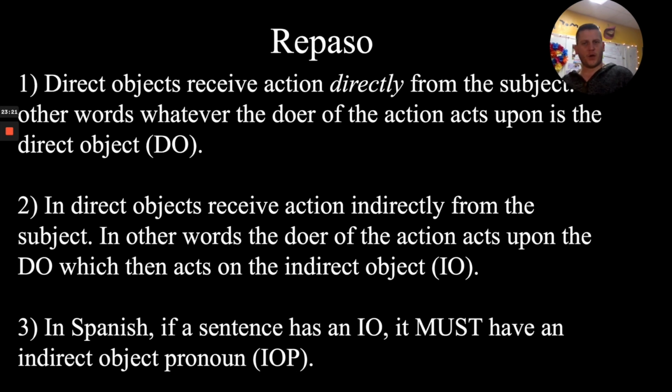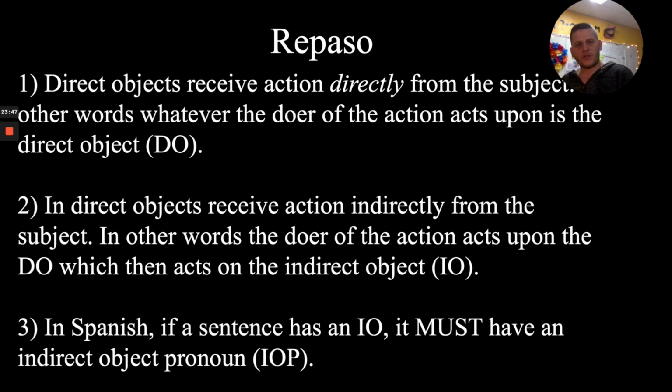Repaso. So what we've learned, direct objects receive action directly from the subject. In other words, whatever the doer of the action acts upon is the direct object. Number 2, indirect objects receive action indirectly from the subject.